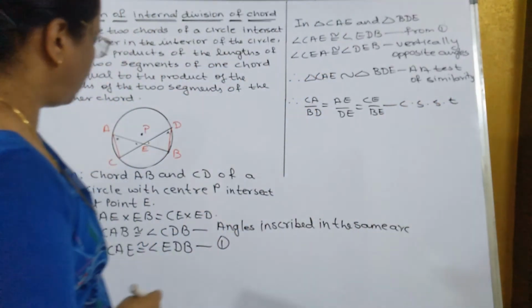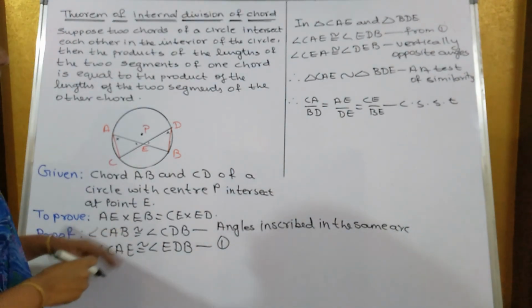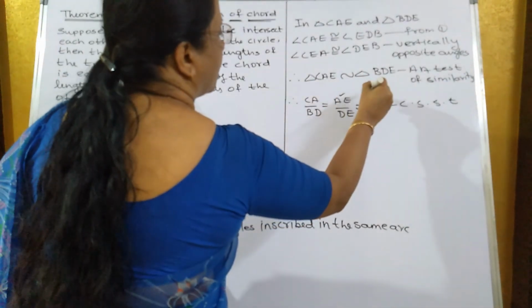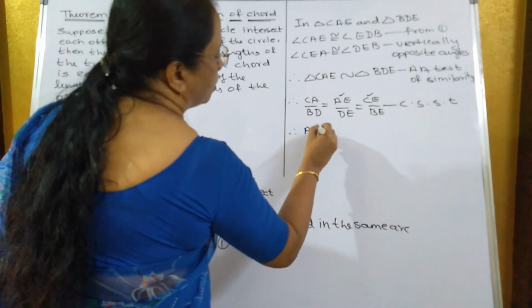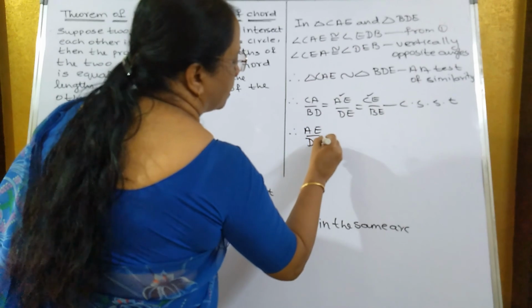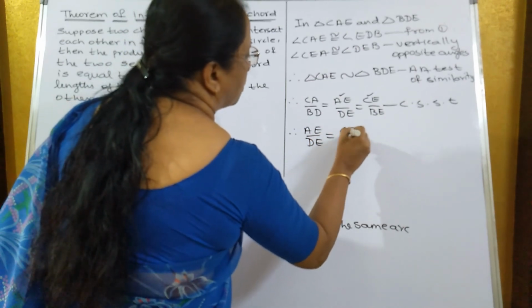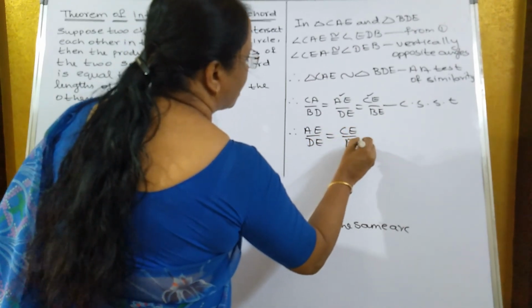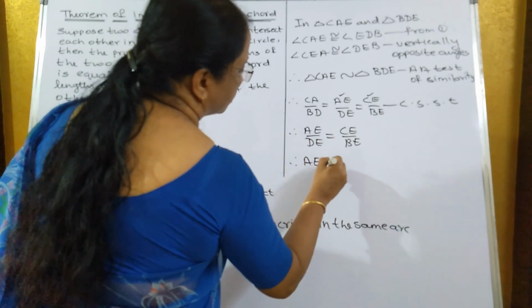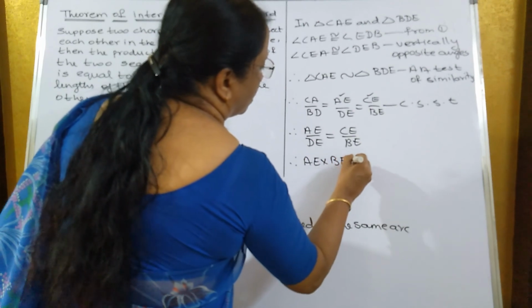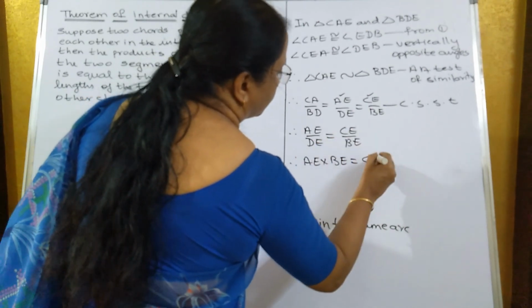Now which we need, only AE and EB, so this we will take and this too we will take. Therefore, AE upon DE is equal to CE upon BE. Now cross multiply. Therefore, AE into BE is equal to CE into DE.